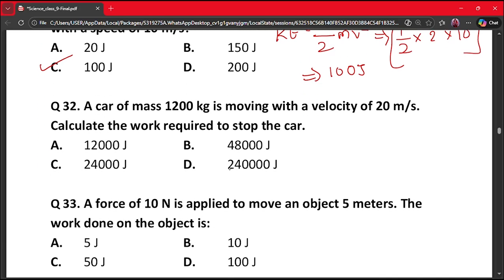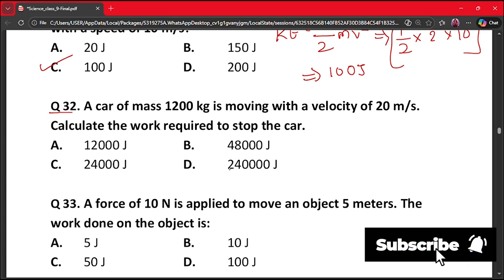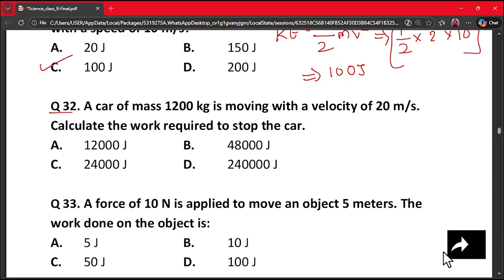Our next question is question 32. A car of mass 1200 kg is moving with a velocity of 20 meter per second. Calculate the work required to stop the car. A. 12,000 joule, B. 48,000 joule, C. 24,000 joule, and D. 240,000 joule. Here work to stop is the initial kinetic energy.